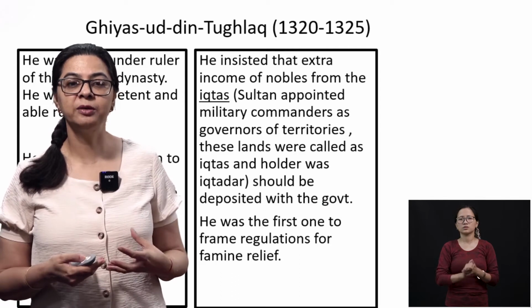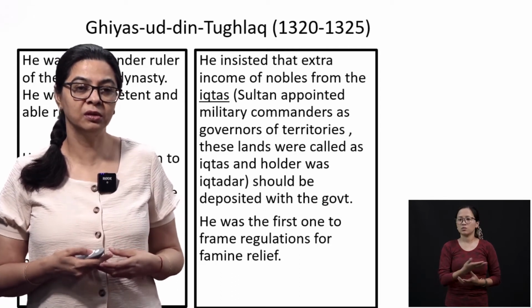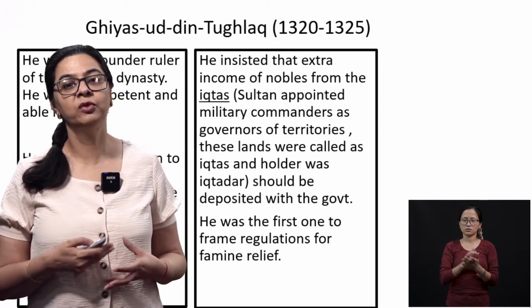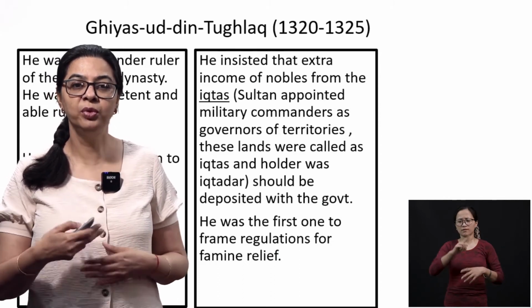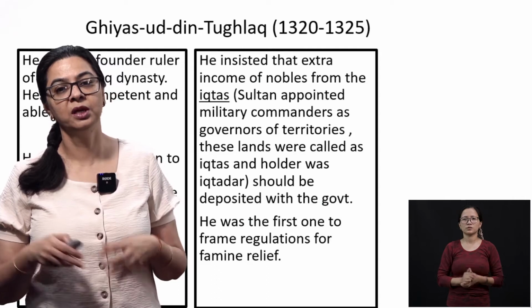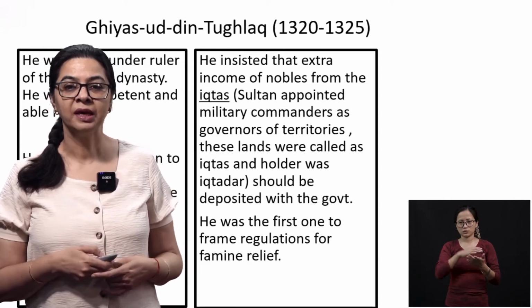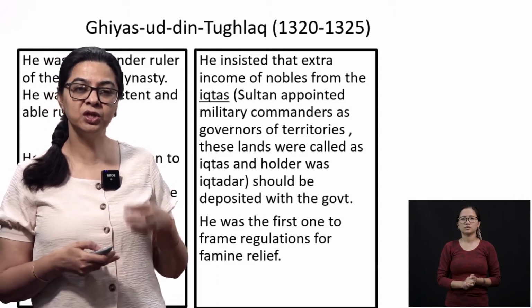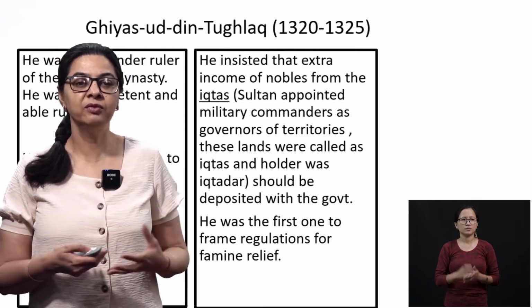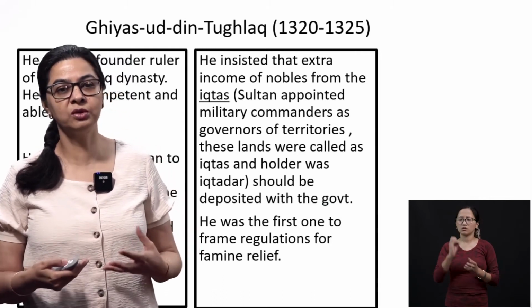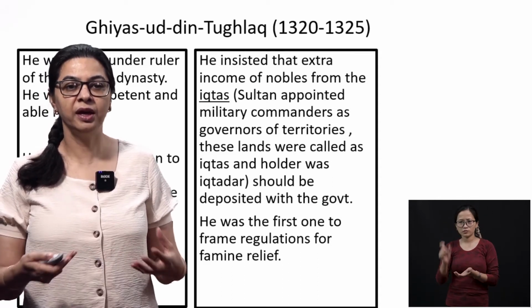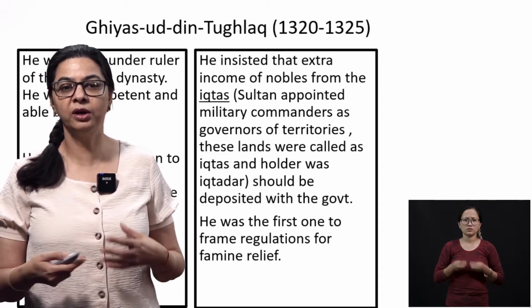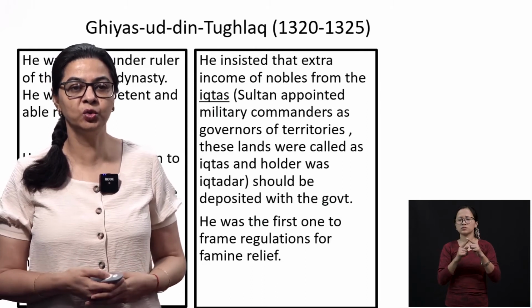In earlier times, all the income from the Iqtas was only being pocketed by the nobles. So he started that everything beyond that has to be deposited with the government. He was the first one to frame regulations for famine relief. Whenever there was a famine, the farmers could not give any money or any revenue to the government.